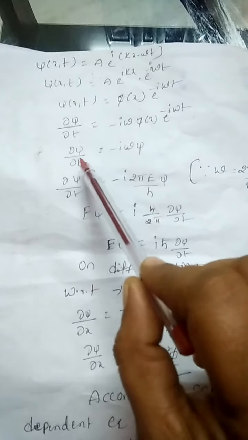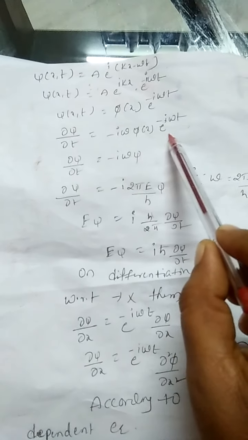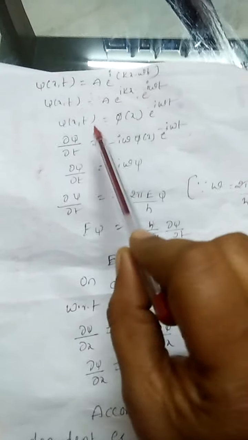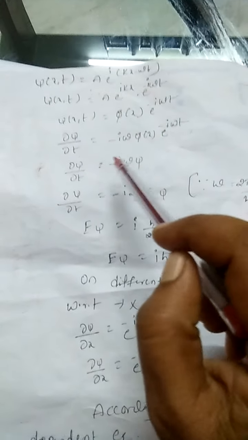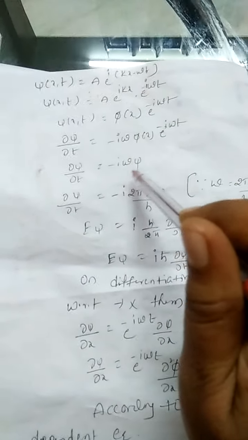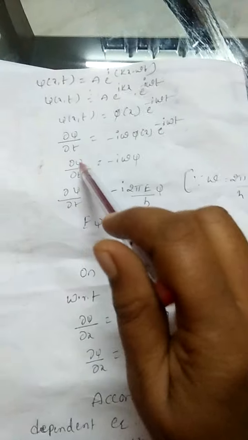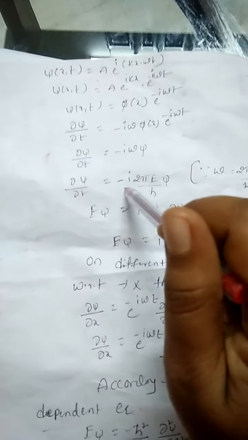Since psi of x comma t equals phi of x into e to the power of minus i omega t, we replace this with psi. Then dou psi by dou t equals minus i omega psi.